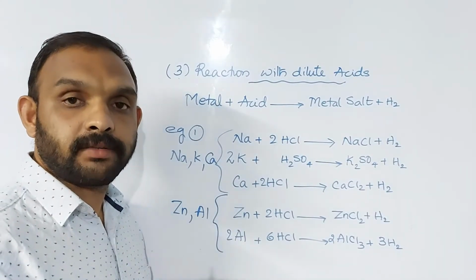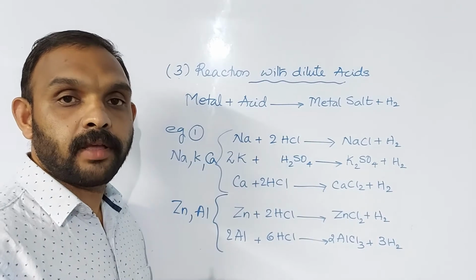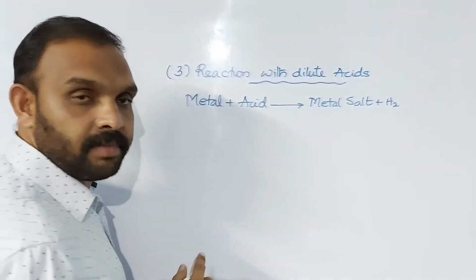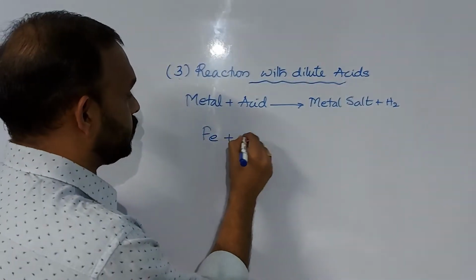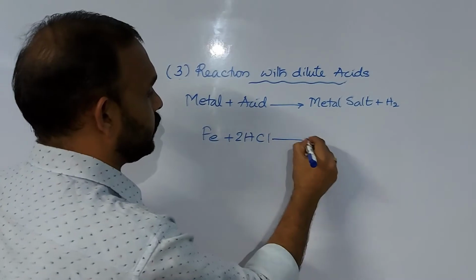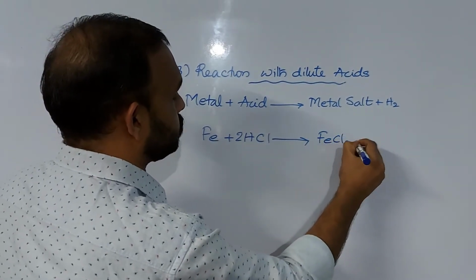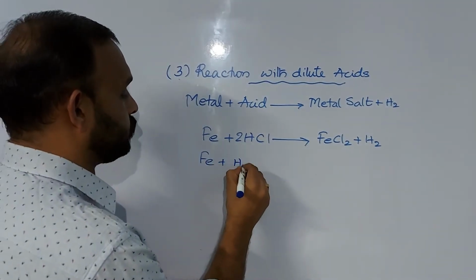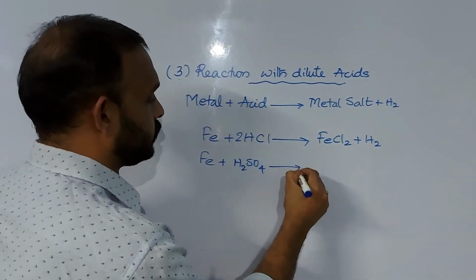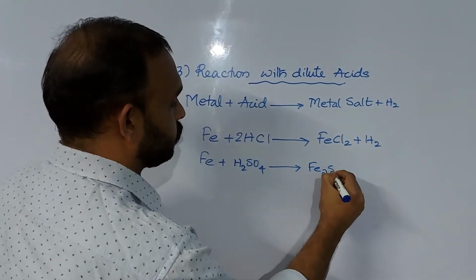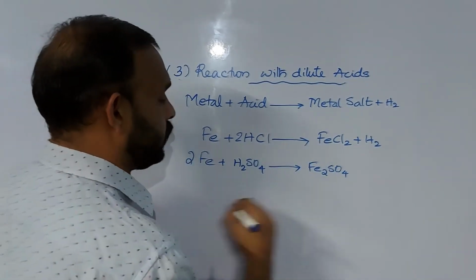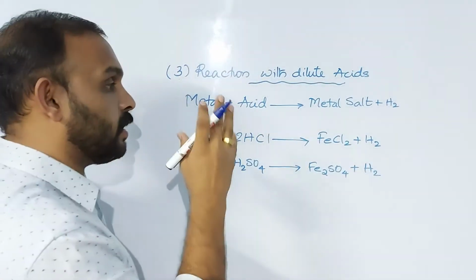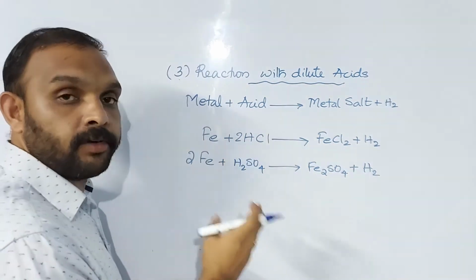But iron will react with acids to form its corresponding metal salt. Let's see the example. Fe plus 2HCl gives FeCl2 plus H2. Then Fe plus H2SO4, sulfuric acid, gives FeSO4 plus H2. So this is a reaction of iron with the dilute acids.